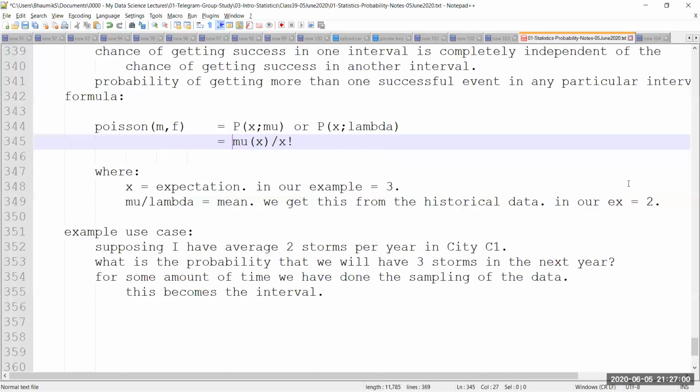So the average I have taken to the power x because I want to know what is the effect of x on my average, or what is going to be the chance of extension of that mu or the average over x, if I am going to get my expectation, I have a mu or lambda, right?